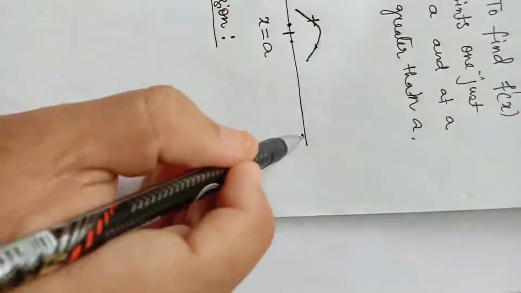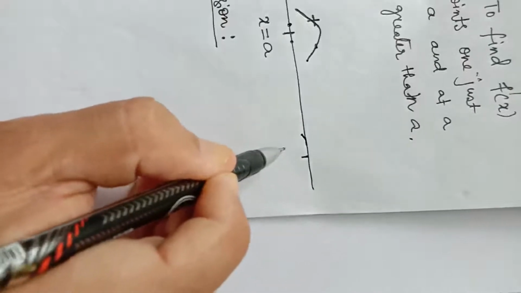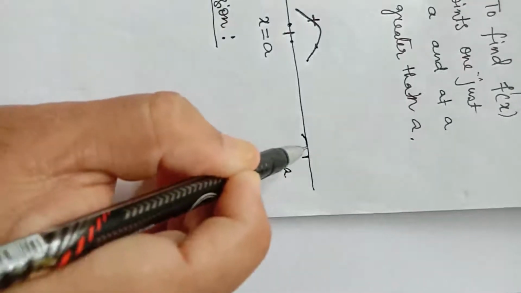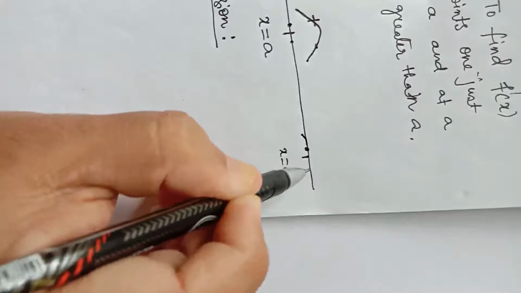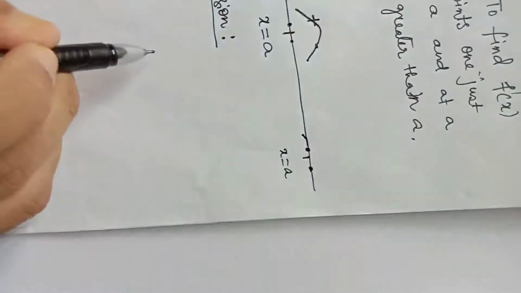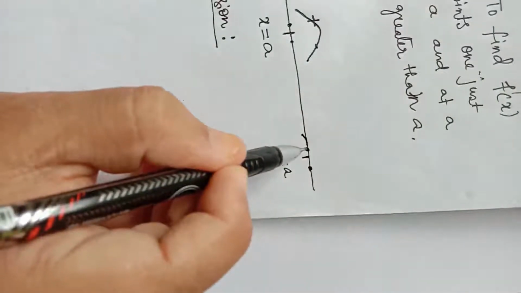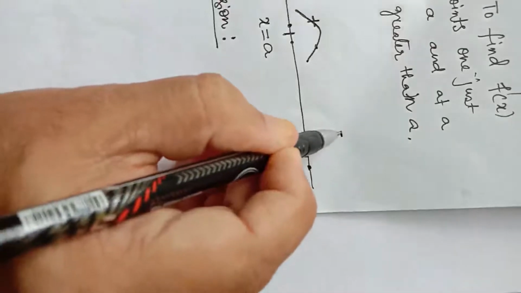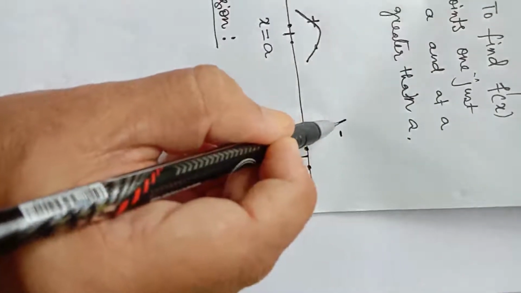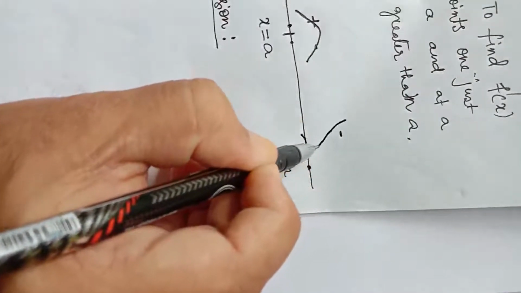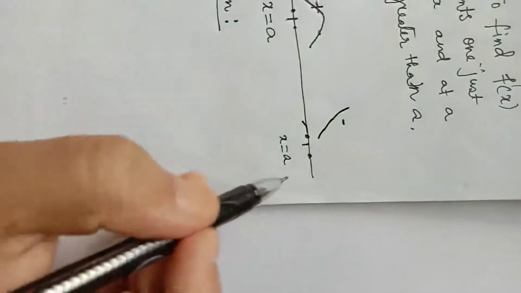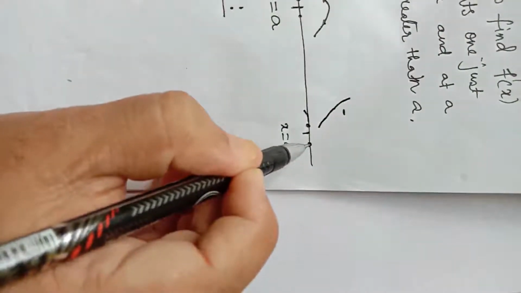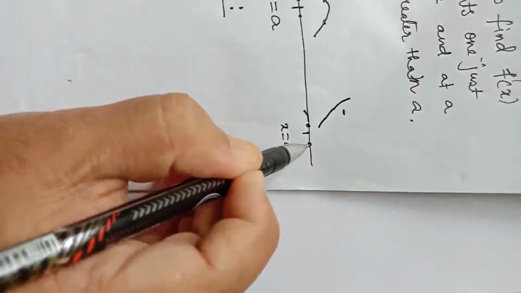Or suppose this is the point x equal to a, we have taken 2 points, one just less than a, the other just more than a. Now suppose at this point the sign of f dash x is negative. f dash x negative means fx is decreasing. And at this point suppose the sign of f dash x is positive.